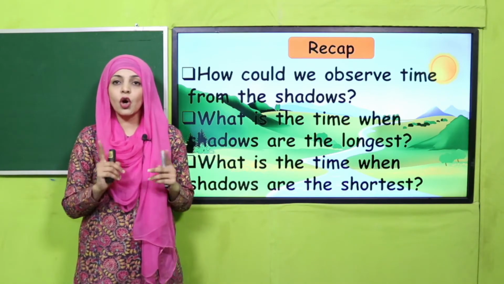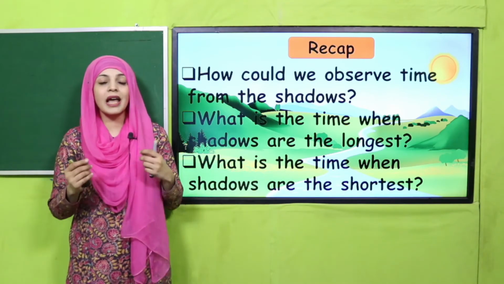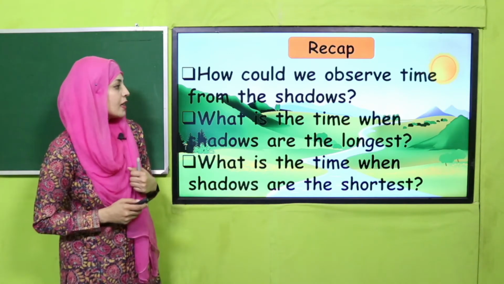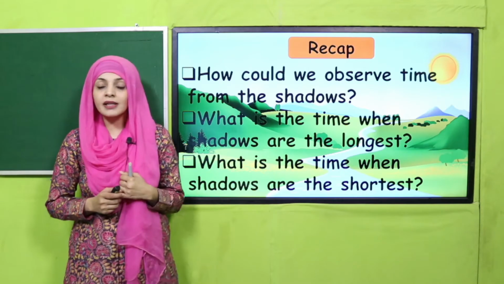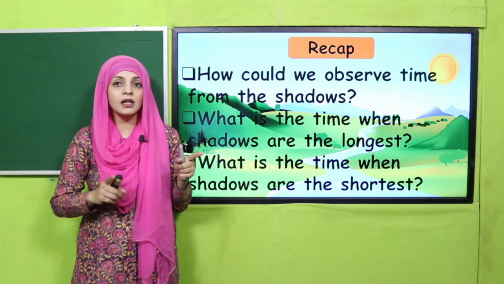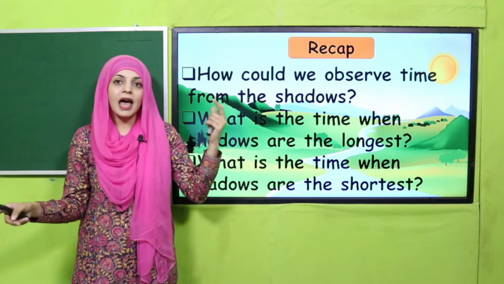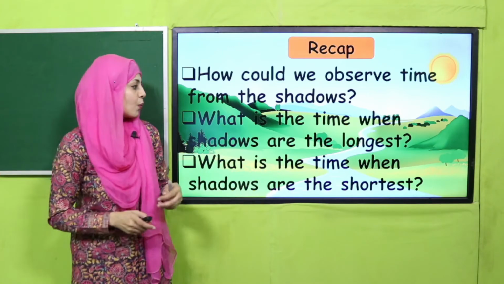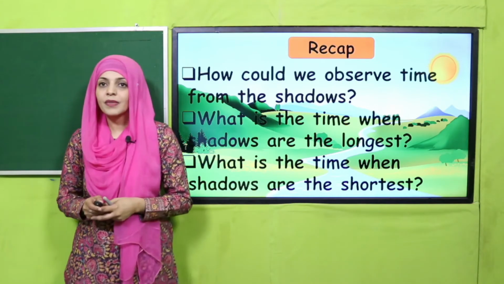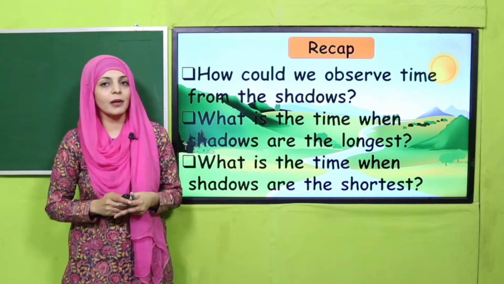With the position and size of the shadow, we can tell the time. Very good. What is the time when shadows are the longest? जी, कब होते हैं longest shadows? In the morning and afternoon. Very good. What is the time when shadows are the shortest? It is noon time. Very good.